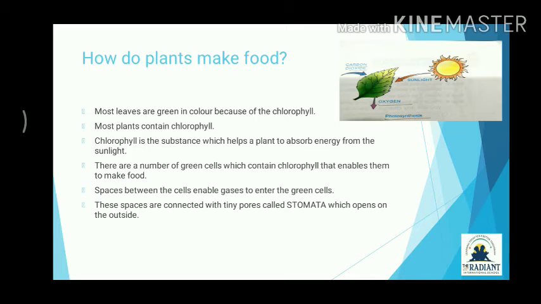Most leaves are green in color. You know why it is green? It is green because chlorophyll is present in it. Most plants contain chlorophyll, and chlorophyll is the substance which helps a plant absorb energy from sunlight. Due to chlorophyll only, they can absorb the energy from the light that comes from the sun.